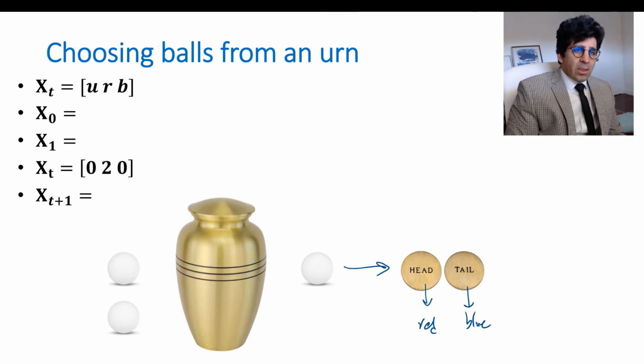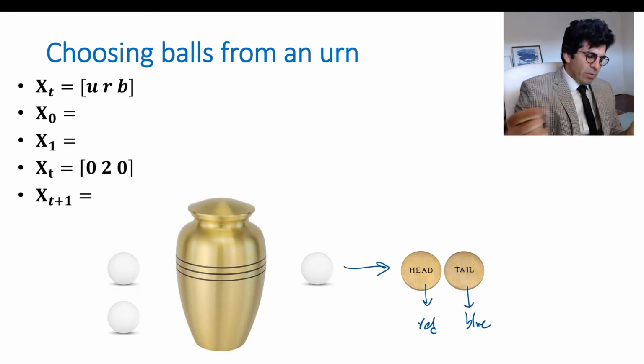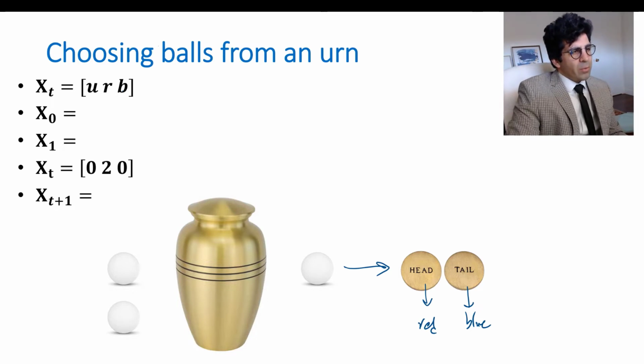So the state of the system, the state of this game, is basically how many of each color I have in the jar at a given point, or before I start every round of this game. I could have unpainted, red or blue. So a state of the system is a triple: U, R, B. U is the number of unpainted balls, R is the number of red balls, B is the number of blue balls.